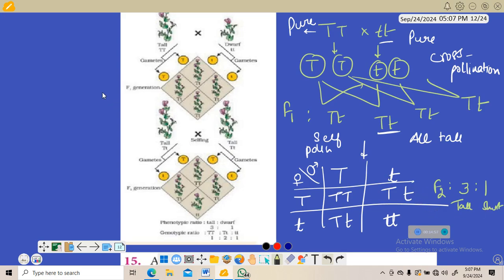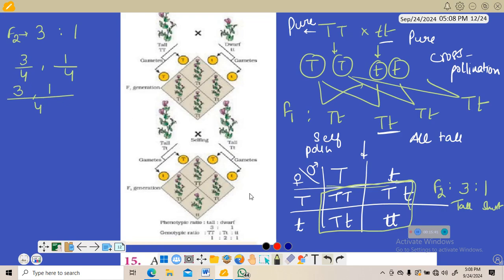So they can give it in this 3:1 that can be written in many forms, like 3 by 4. 4 means the total number of results you are getting. Total 4 boxes are there, so total 3 by 4. Then here comes 1 by 4. It can be written in fraction form also. If you take the LCM, 4 divided by 4, 1 times 3 is 3, 4 by 4, 1 times 1 is 1.